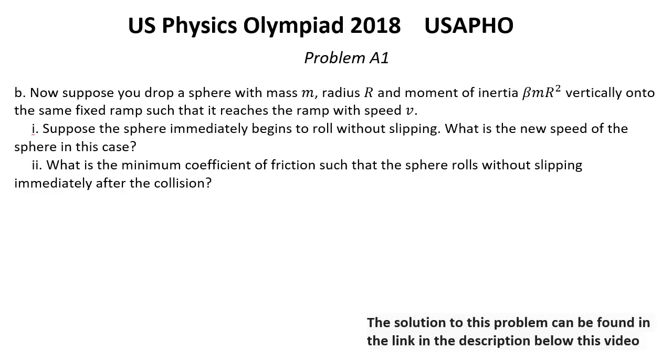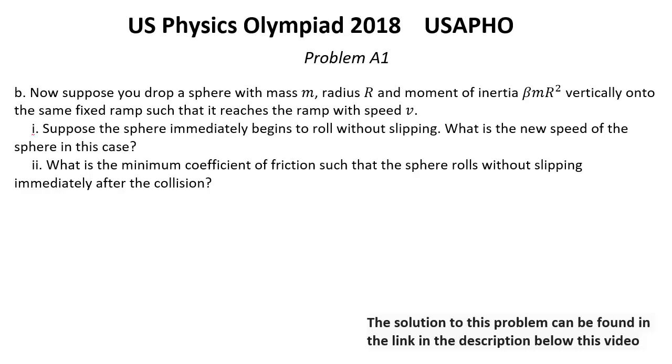Question B. Now suppose you drop a sphere with mass m, radius r and moment of inertia beta m r squared vertically onto the same fixed ramp such that it reaches the ramp with the speed v. First, suppose the sphere immediately begins to roll without slipping. What is the new speed of the sphere in this case?